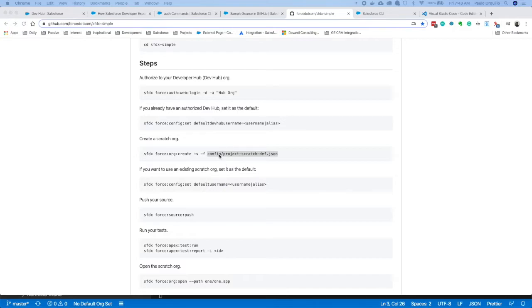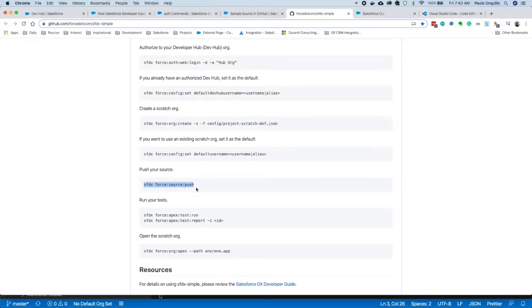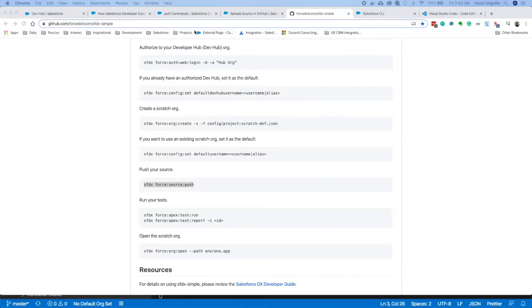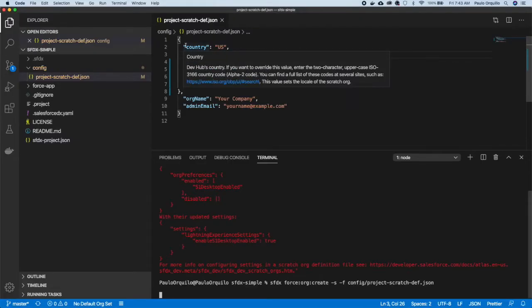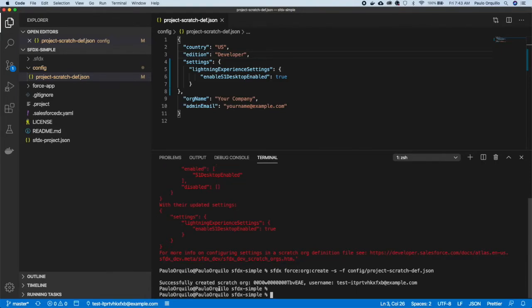Once that is created, you could use the existing scratch org if you want, but we won't do that. We're just going to push that data out. On a scratch org, there's a limit. On a dev org, there's a limit to the scratch orgs that you could create. You could create like 6, and you could have like 3 active at a time. But on production, you could have more, definitely. The lifespan of a scratch org is like 7 days minimum, so you could set that to more if you needed to. So now the scratch org has been created.